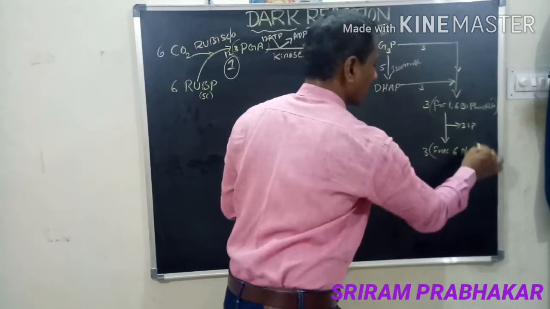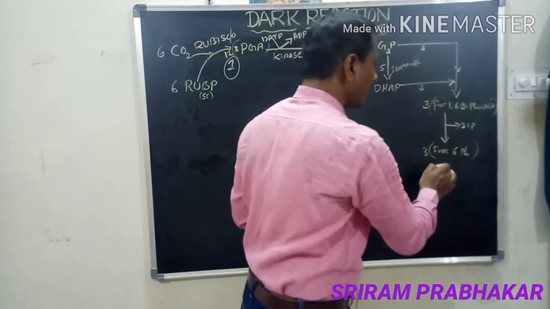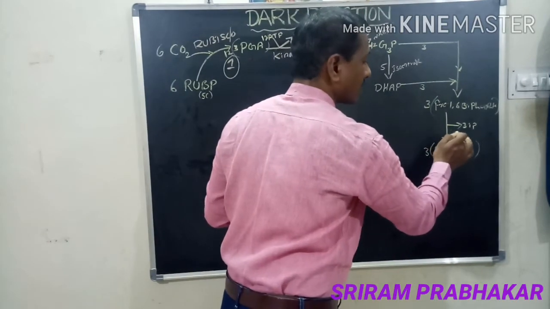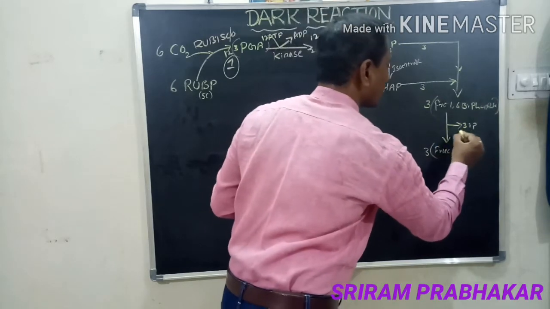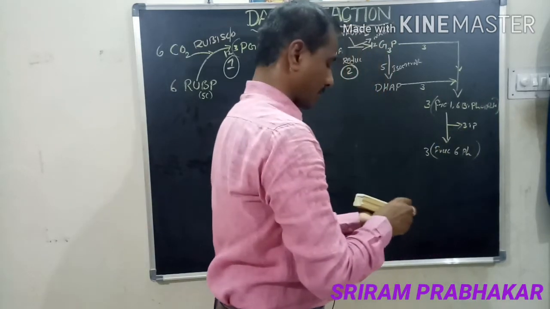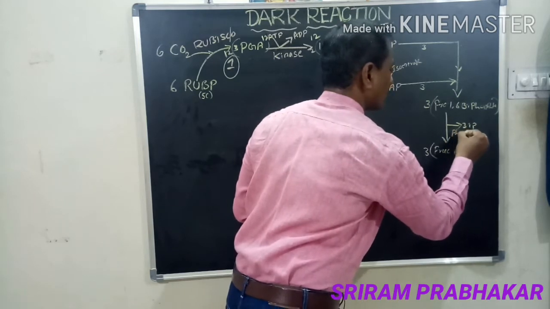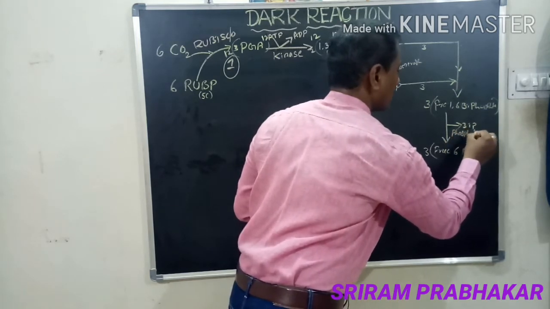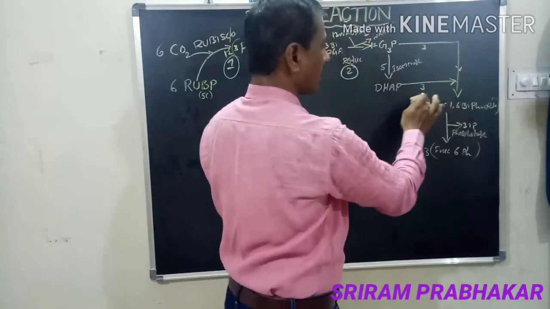Here also the same. 3 molecules of fructose 6-phosphate are formed here with the help of the enzyme. That means inorganic phosphates are lost here. That enzyme is phosphatase. The enzyme name is phosphatase.